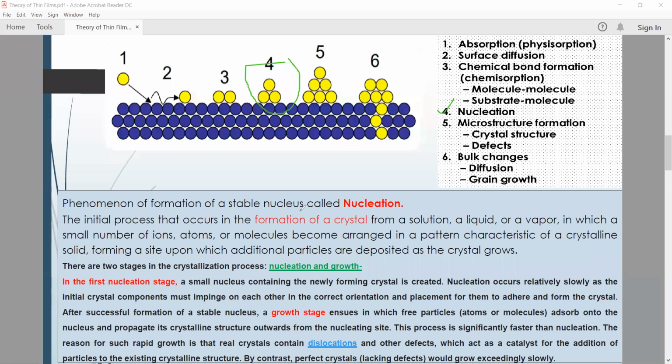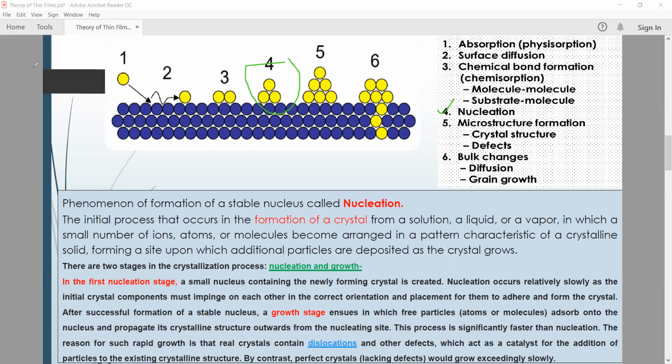Whatever I explained as the definition of nucleation, what will happen exactly? In some kind of liquid or vapor, a small number of ions, whatever we are going to deposit onto the surface, that is ions, atoms or molecules, become arranged in a pattern characteristic of a crystal solid and form a site upon which additional particles are deposited.